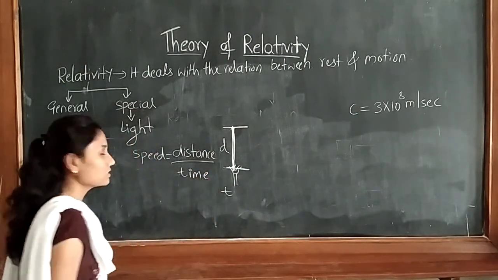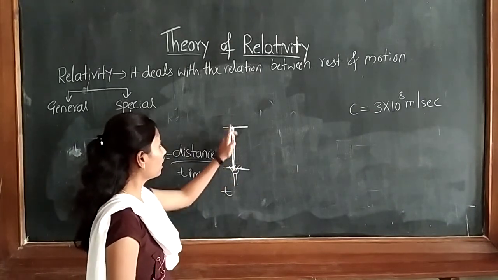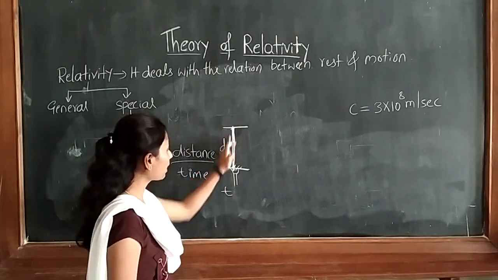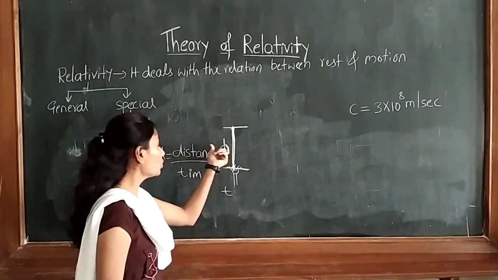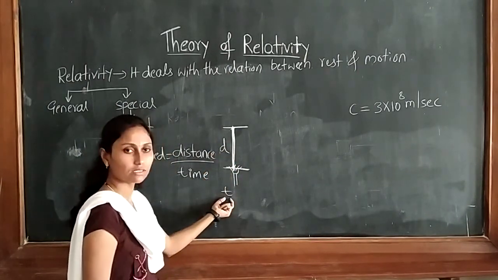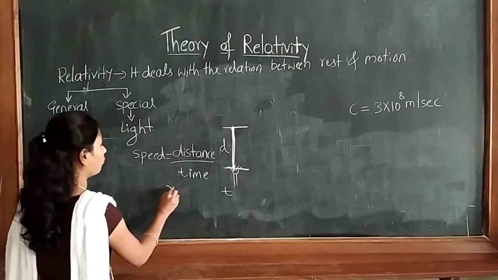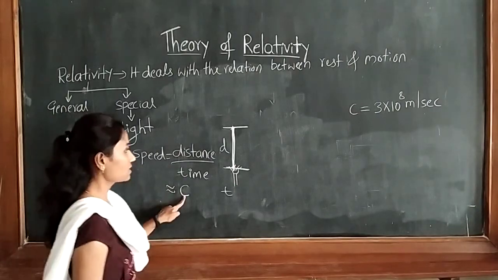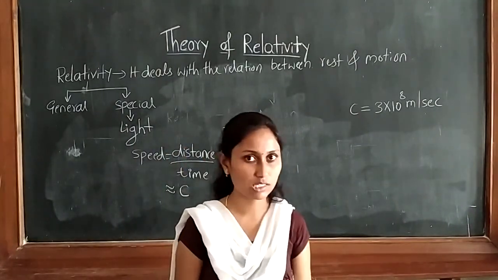In the first case, the light goes, strikes and reflects back. So how much distance is covered? d. To cover this much distance, how much time has it taken? t. So d divided by t is equal to, for light, the c value, which is nothing but 3 into 10 raised to 8 meter per second.